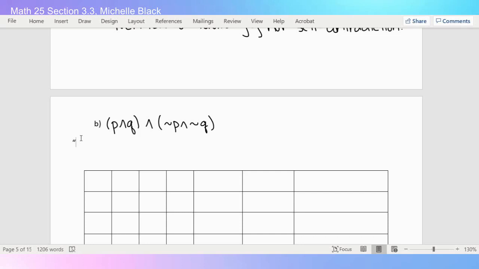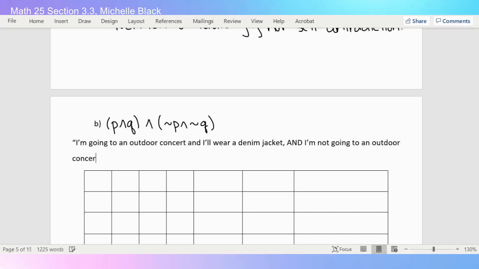So what this statement says is, I'm going to an outdoor concert, and I'll wear a denim jacket. And I'm not going to an outdoor concert, and I won't wear a denim jacket.